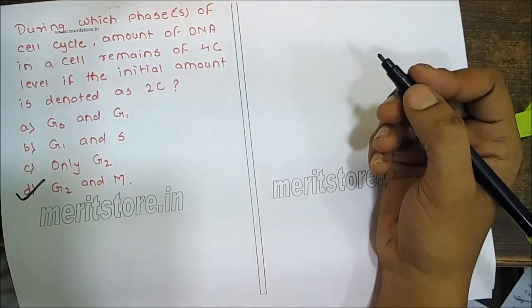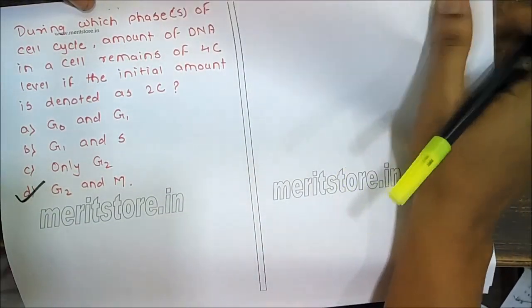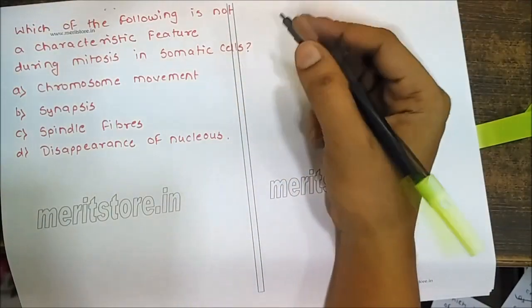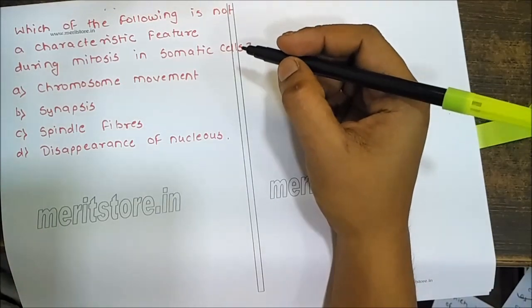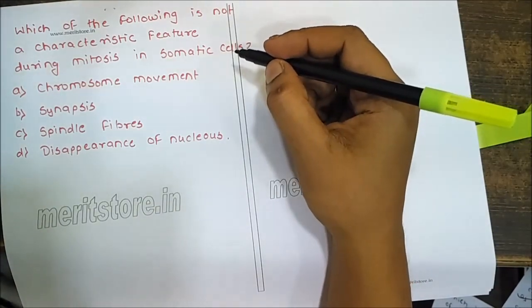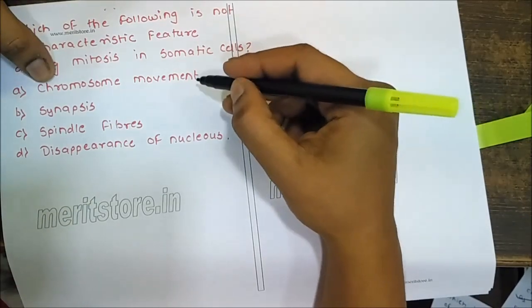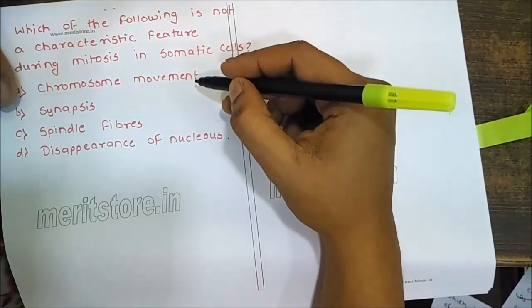Okay, next. Which of the following is not a characteristic feature during mitosis in somatic cells? Chromosome movement occurs in mitotic cells.